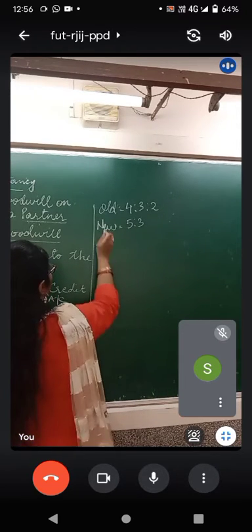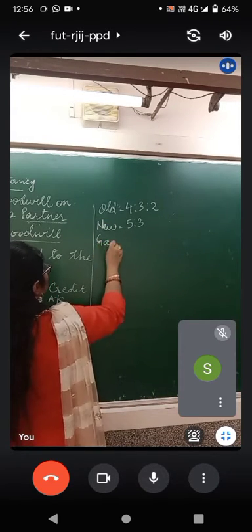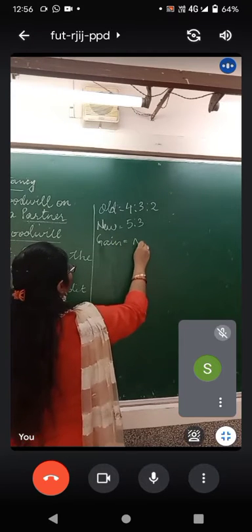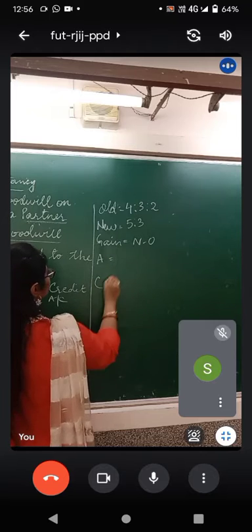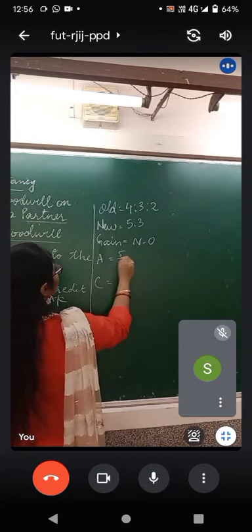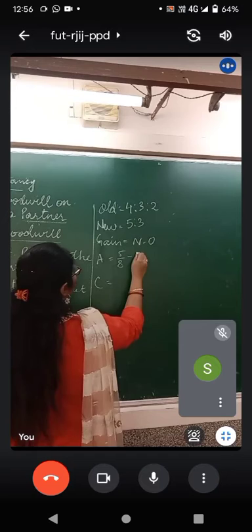Now to find out the gain, what you simply have to do? You will do new minus old. For A do it and for C do it. Come on. 5 upon 9 minus the old ratio for A is 4 upon 9.